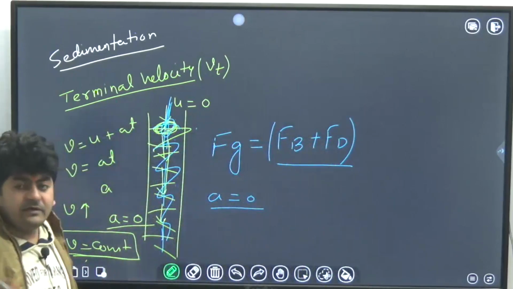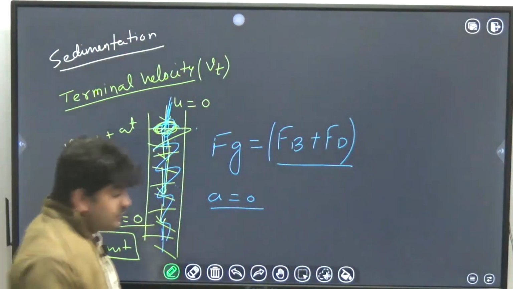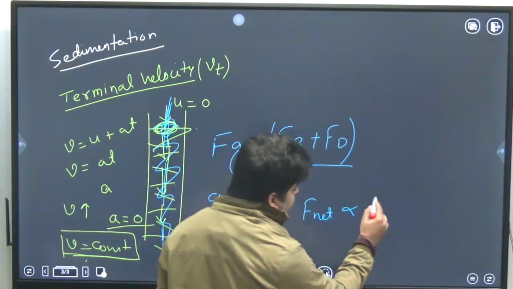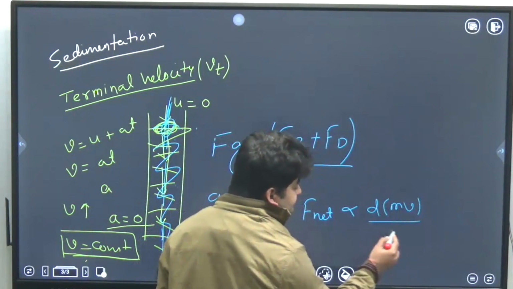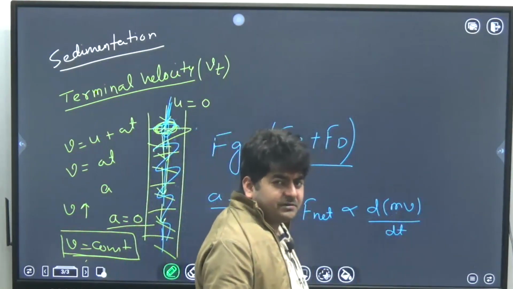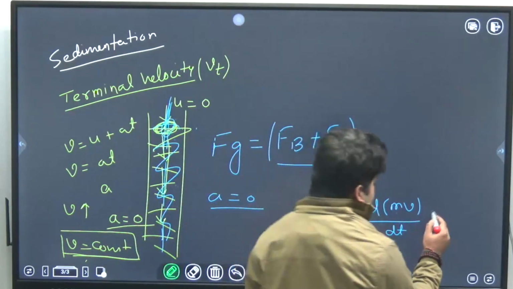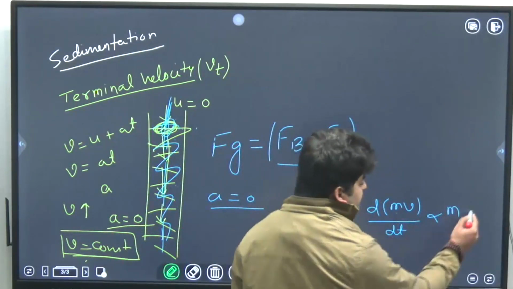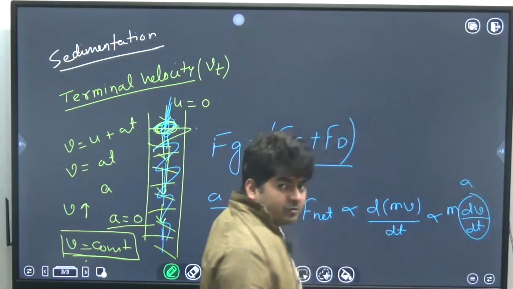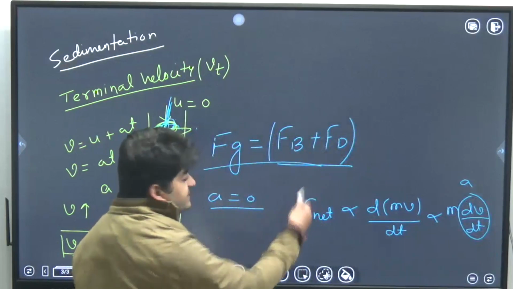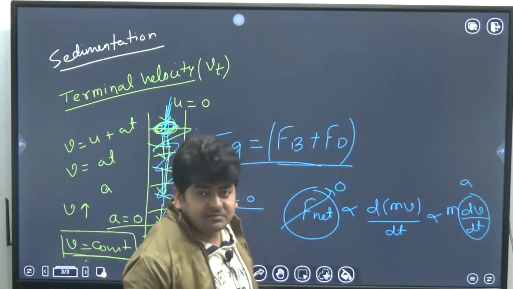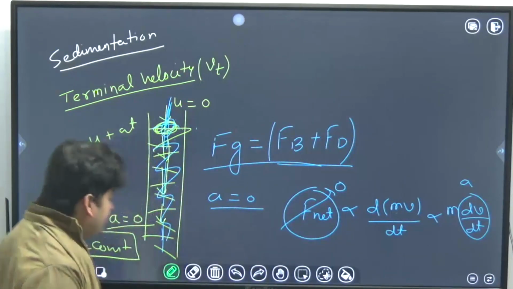Why? If you know Newton's second law of motion, then you must know that the sum of net forces will be directly proportional to the rate of momentum transfer. The mass of any particle will remain constant, by the law of conservation of mass, so you can take m common, and it will become dv by dt. What is dv by dt? That is acceleration. I hope you know that. So when all the forces are balanced, this will become 0, so the rate of momentum change will become 0, meaning acceleration will become 0.